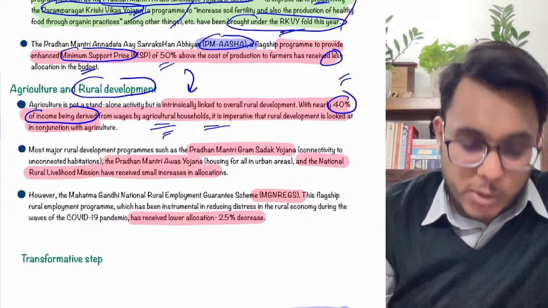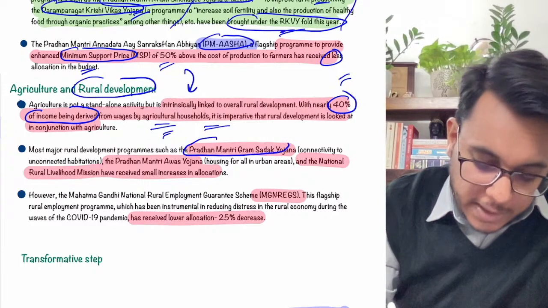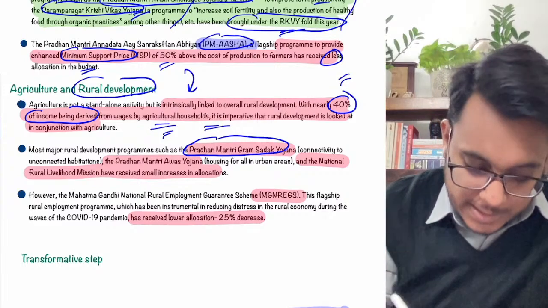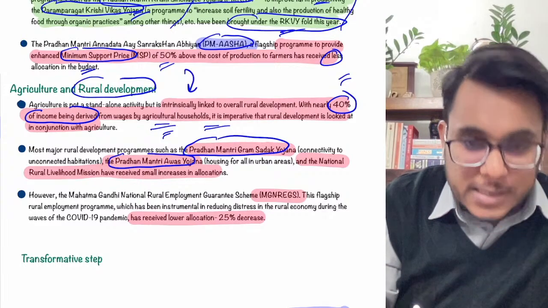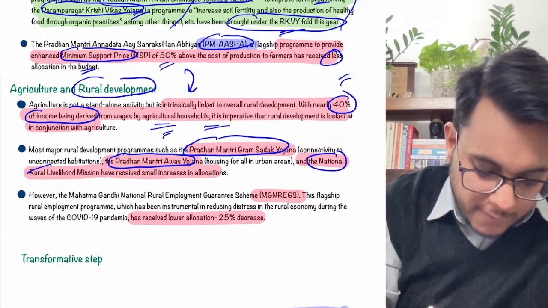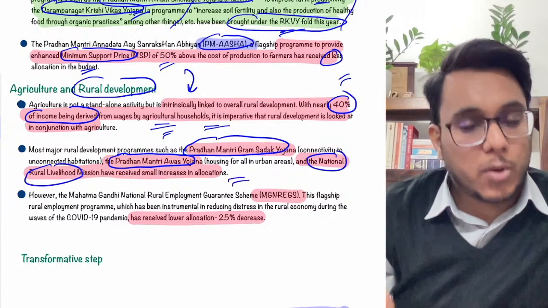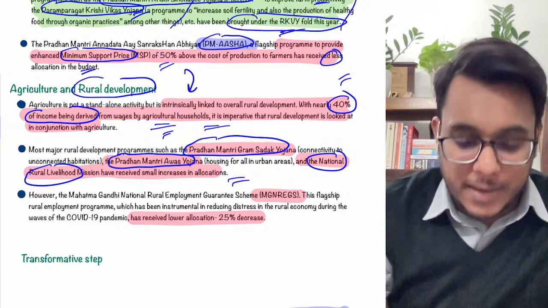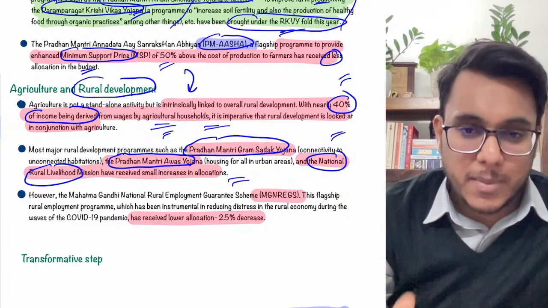Moreover, there are other schemes also. For example, the Pradhan Mantri Gram Sadak Yojana provides road connectivity to villages. Then there is the Pradhan Mantri Awas Yojana, and the National Rural Livelihood Mission. These schemes are not for the agriculture sector but for rural development, and here also the allocations have been very much less.